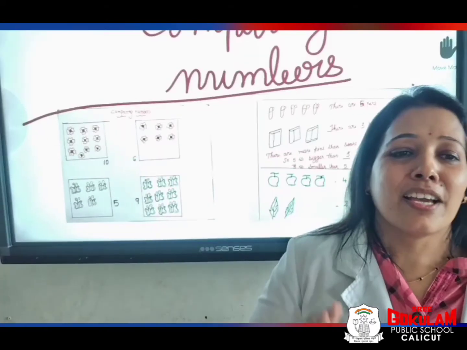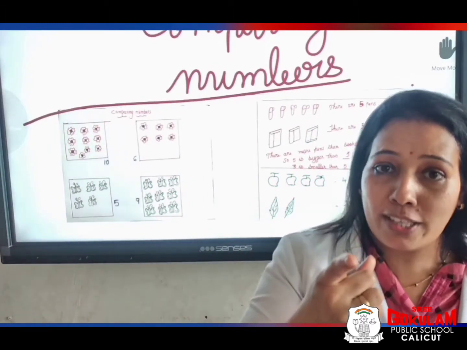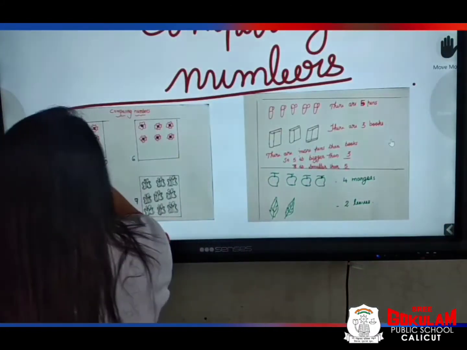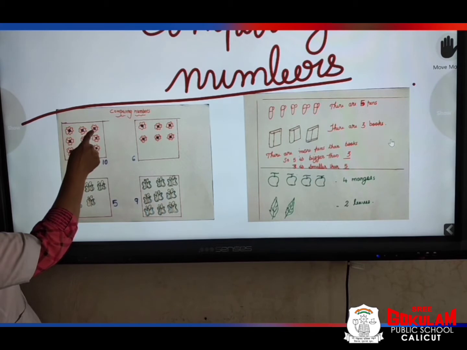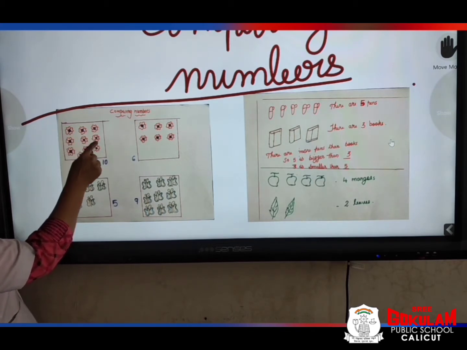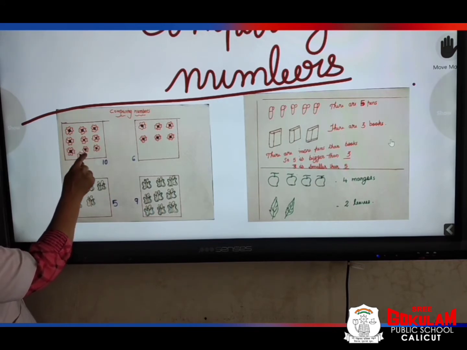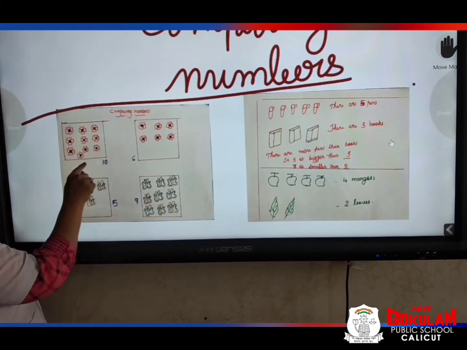Okay, here we are going to compare the numbers. Are you ready for that? Yes, please come with me. Please help me to count these numbers. 1 flower, 2, 3, 4, 5, 6, 7, 8, 9, 10. There are 10 flowers in this box.